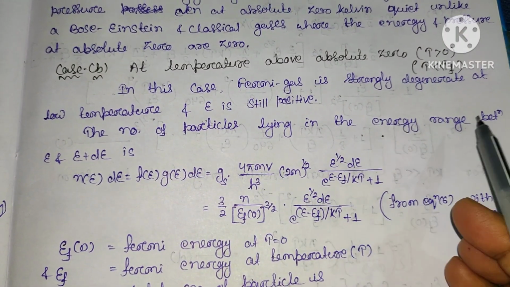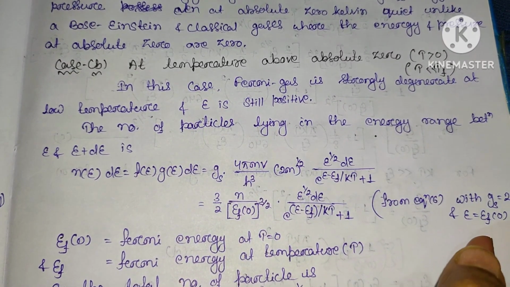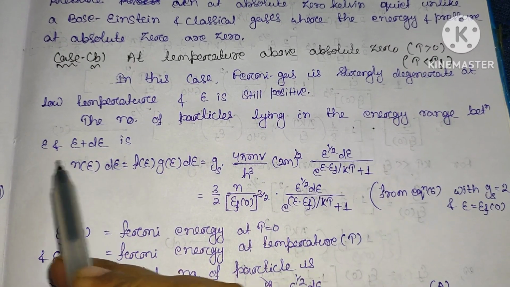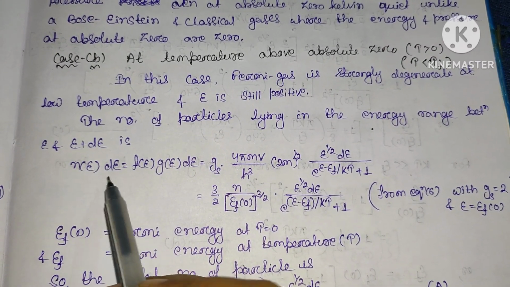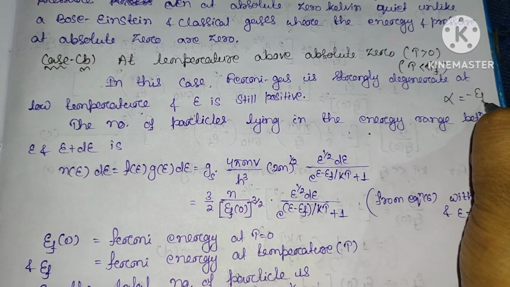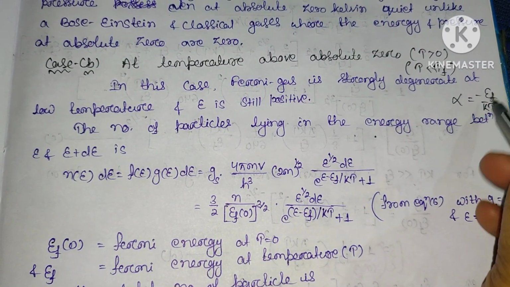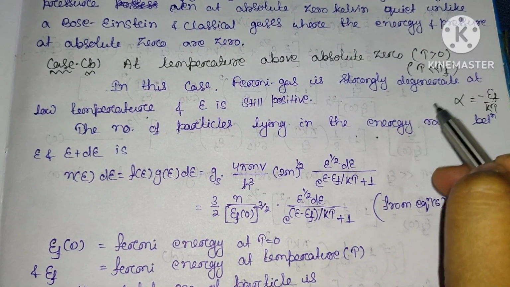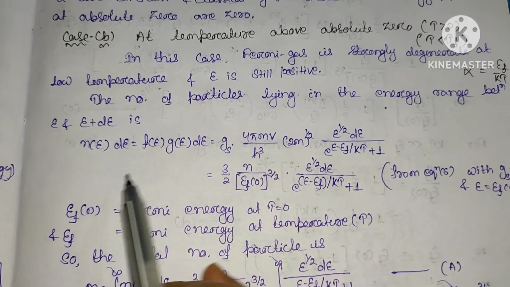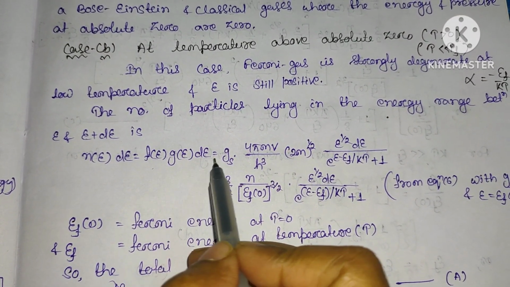In this case, the Fermi gas is strongly degenerate at low temperature and E is still positive. The number of particles lying in the energy range between E and E plus dE will be N of E dE. If you remember, we are considering alpha equal to minus EF by kT. Since energy is positive, alpha becomes negative, and the temperature is very much less than the Fermi temperature.